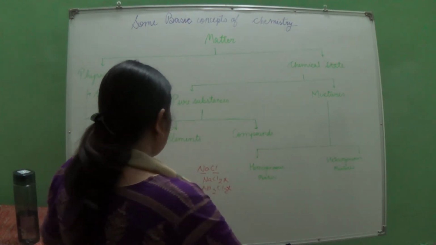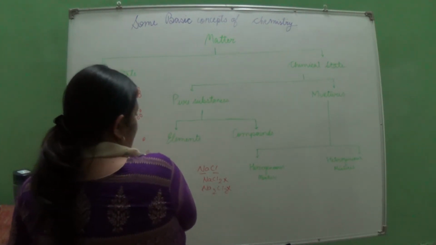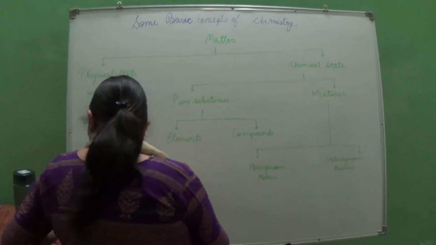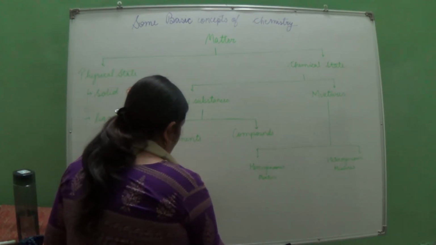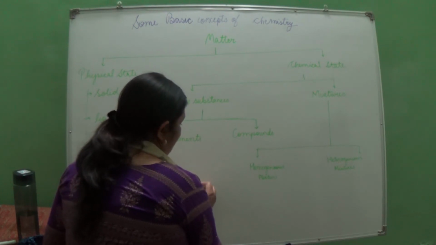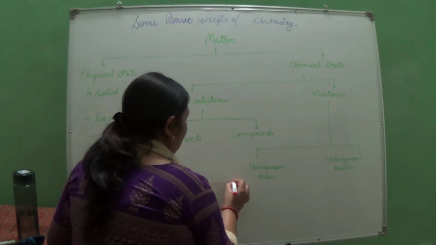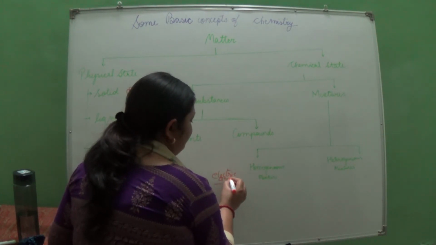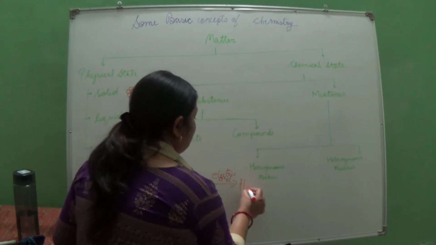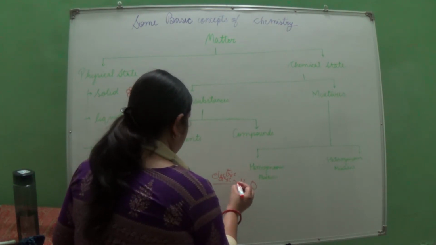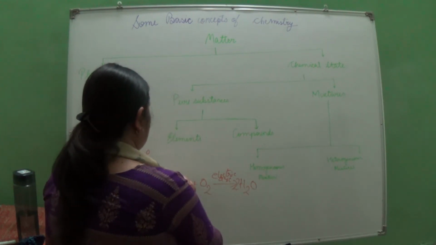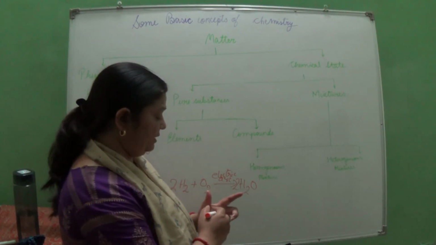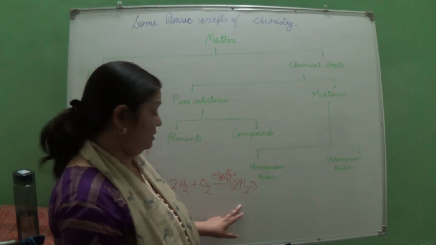So a simple example we can take is of what? Water. We can see what happens if H2 reacts with O2. Electric arc is supplied, you get what? H2O, isn't it? So you get H2O. In this you can see these two different elements combined together to form a single compound.